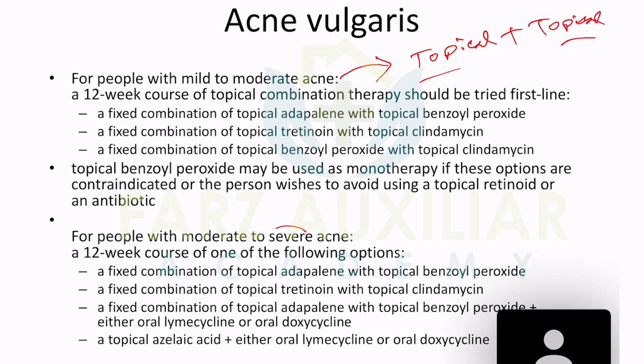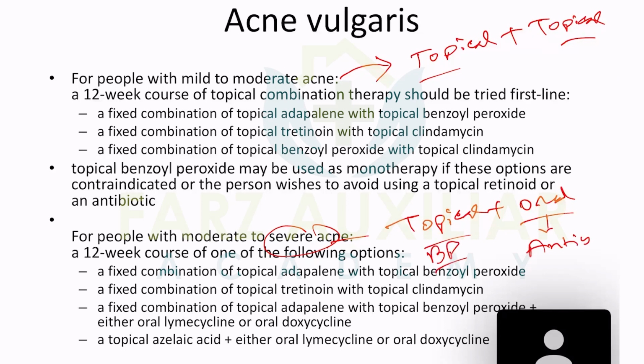And for severe, you should answer topical with oral: an oral antibiotic and topical benzoyl peroxide. So this would be the answer. And here, a topical antibiotic and another thing, benzoyl peroxide. So this could be easy. For remembrance, that would be easier: topical, oral. You should remember these things.